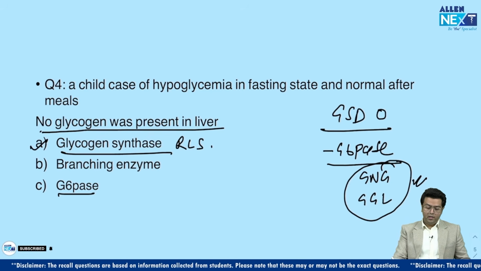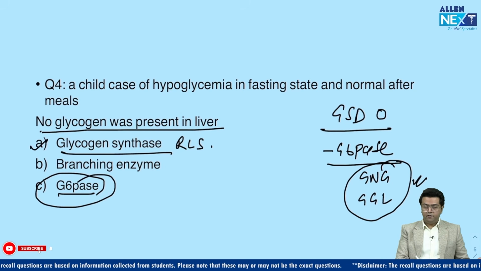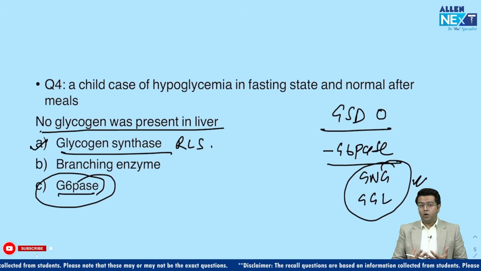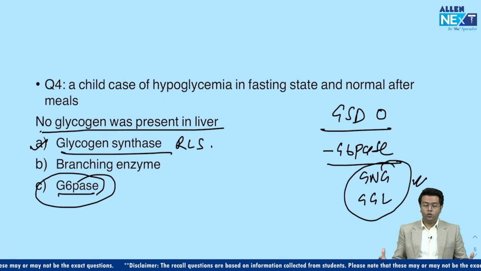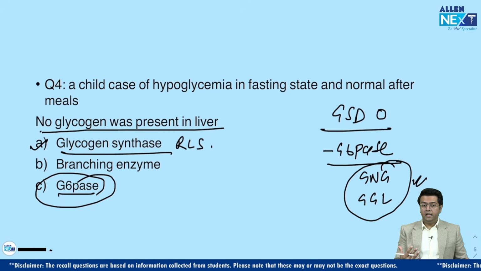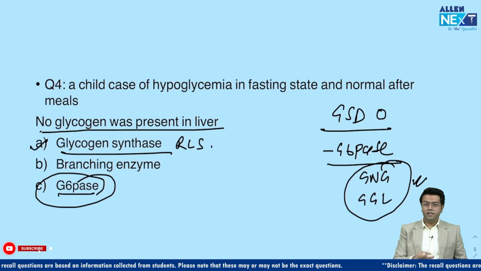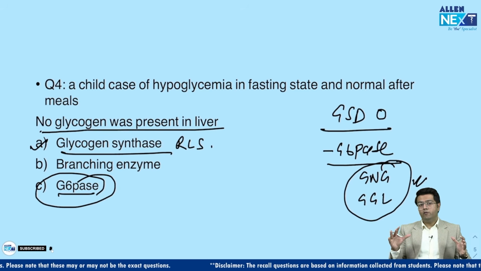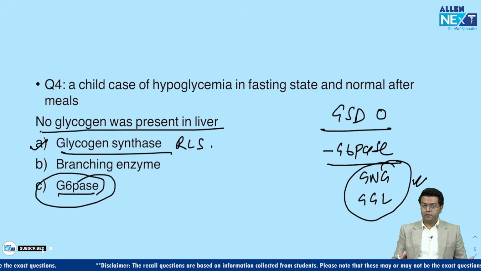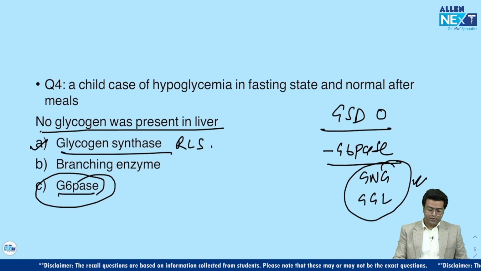But the point is that glucose 6 phosphatase deficiency always presents with an enlarged abdomen due to massive hepatomegaly because of excess accumulation of glycogen, right? Because glycogen was not degraded at all, but it was normally synthesized. Synthase was present, so it was normally synthesized but not degraded. So there will be large stores of glycogen and enlargement of the liver. So this is not the answer here.